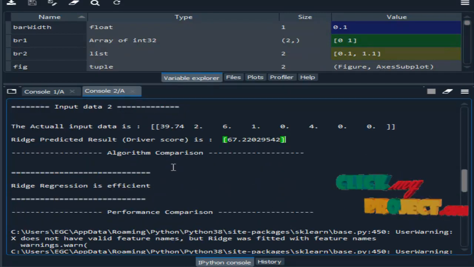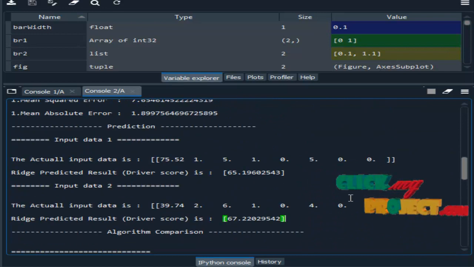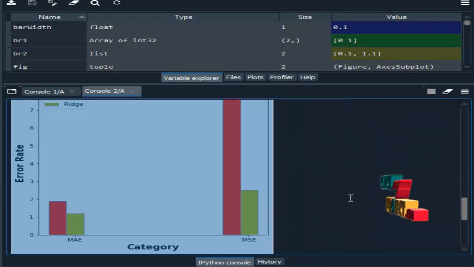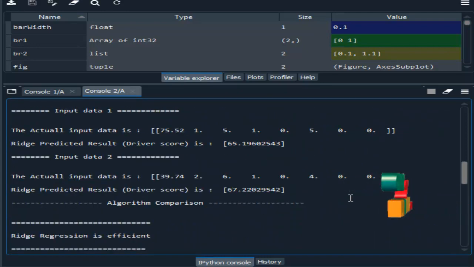Then we compare the algorithms, to see which one is more efficient based on your error values. After that we compare the graph in the form of visualization. So this is the output of our project. We are running our process in Spyder IDE from Anaconda Navigator. Thank you.